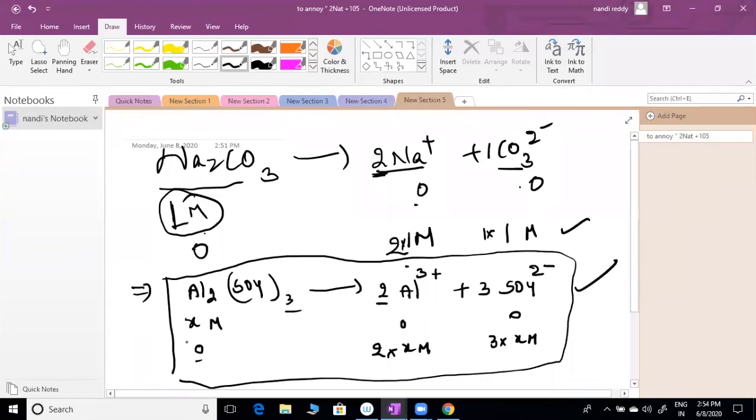Yes, but here I have given x. You can't write 3M, 2M directly, sir. That x value, whatever it depends on, you have to multiply by that. You should not write 3 directly.